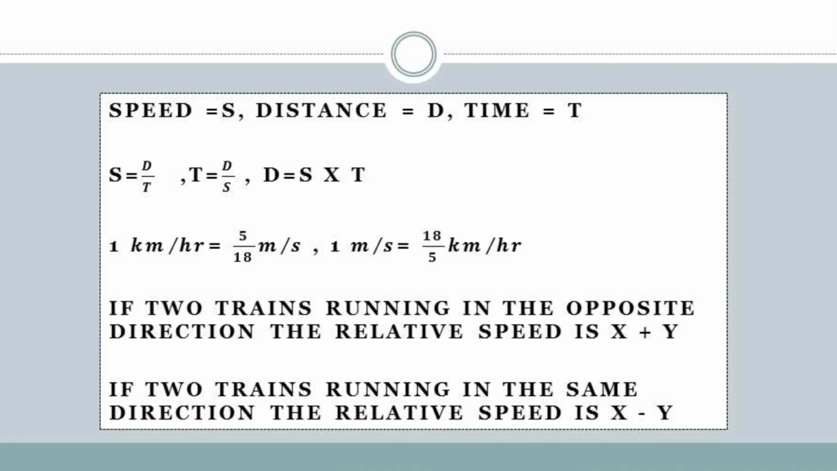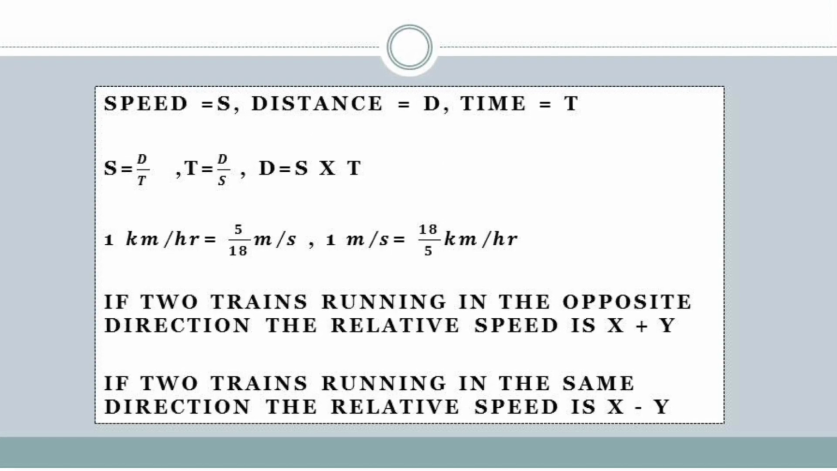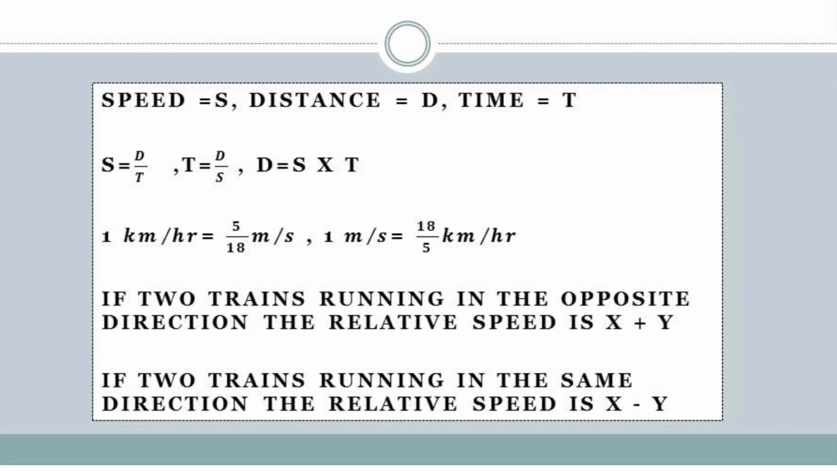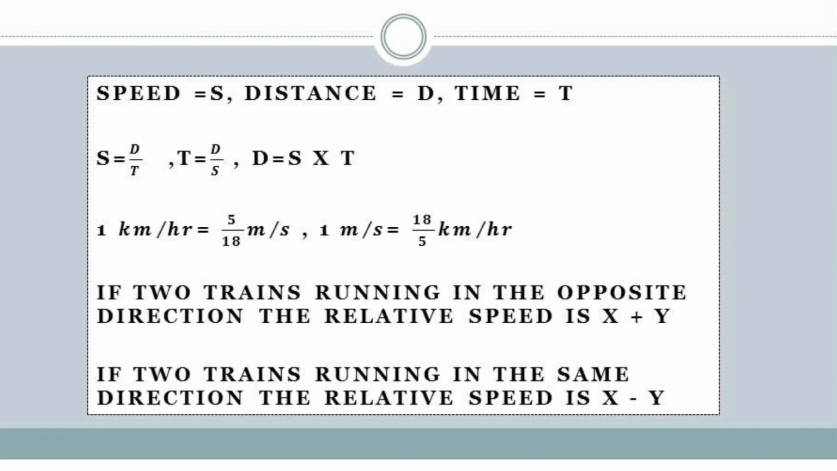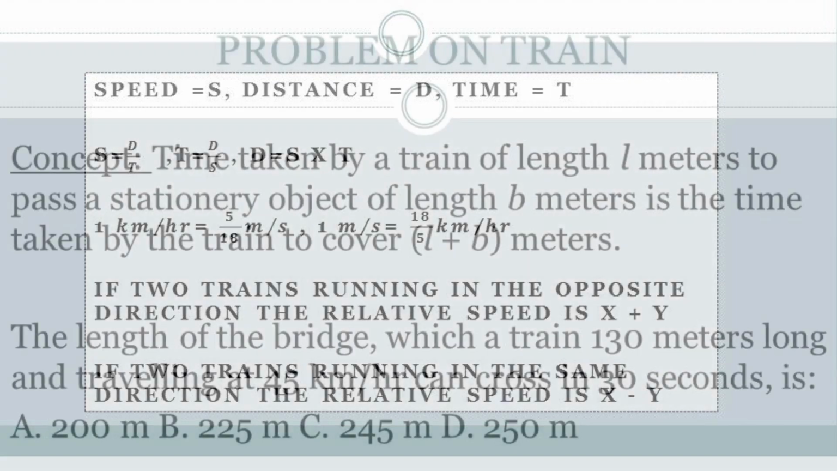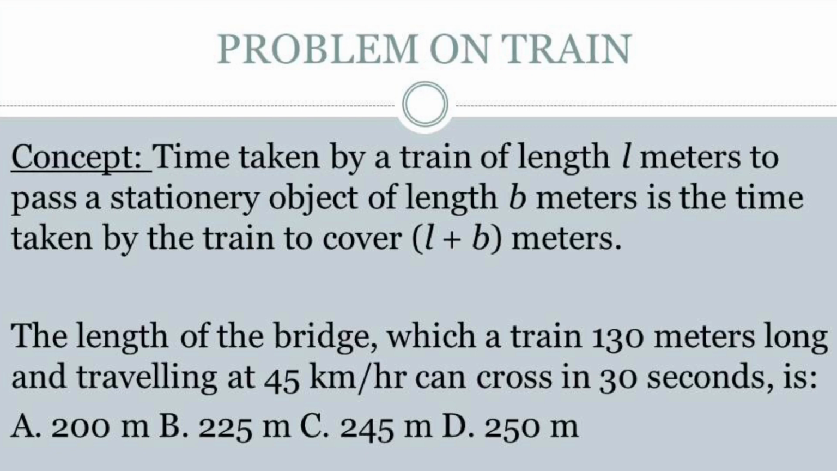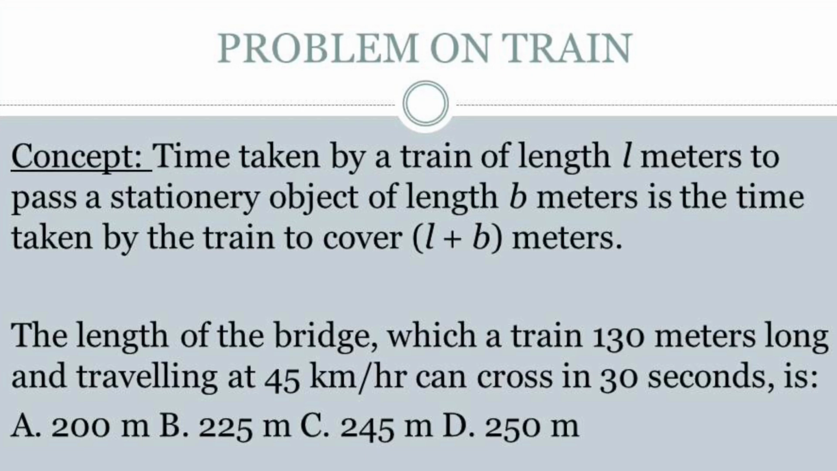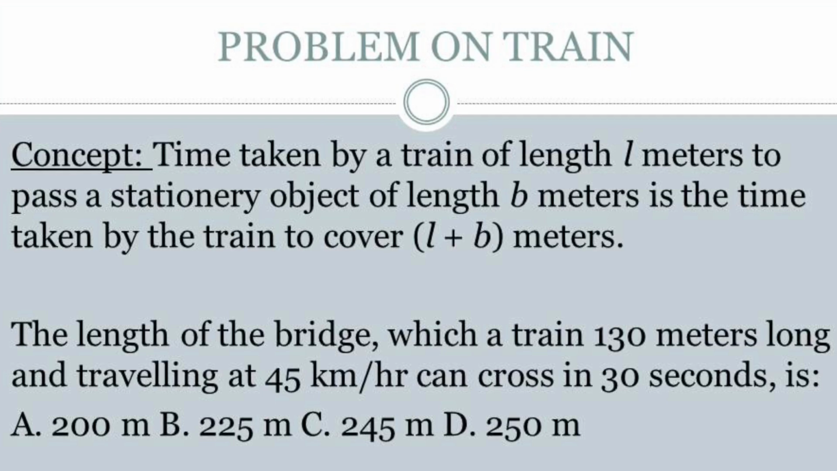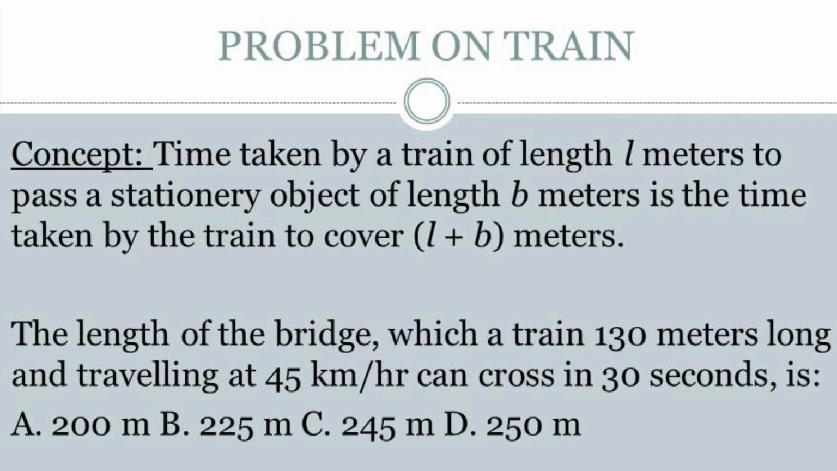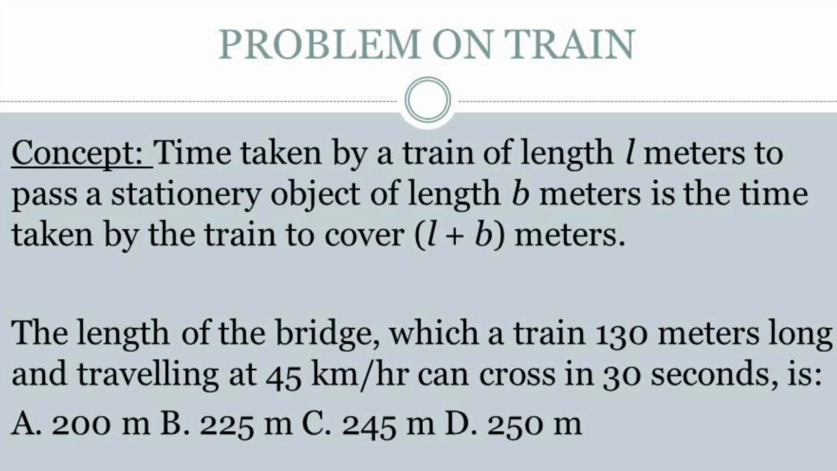If two trains are running in the opposite direction, their relative speed is x plus y, and if two trains are running in the same direction, their relative speed is x minus y. One more concept is the time taken by a train of length L meters to pass a stationary object of length p meters is the time taken by the train to cover L plus p meters. That is the length of the train plus the length of the stationary object.